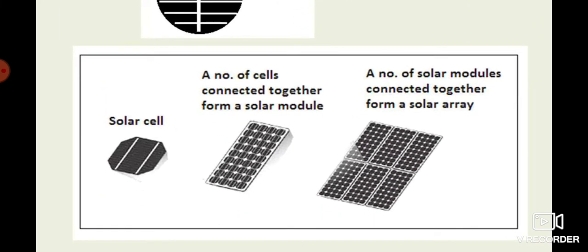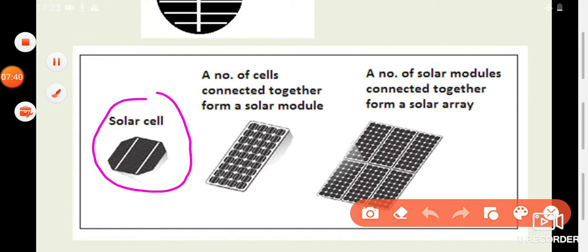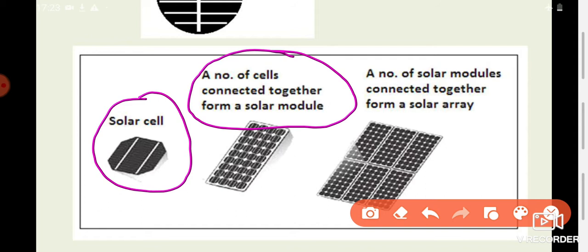Below this you can see a solar cell. Then a number of solar cells connected together form a solar module. For example, from a single solar cell we can get a few volts, and if we want to get a higher voltage, then what can be done?